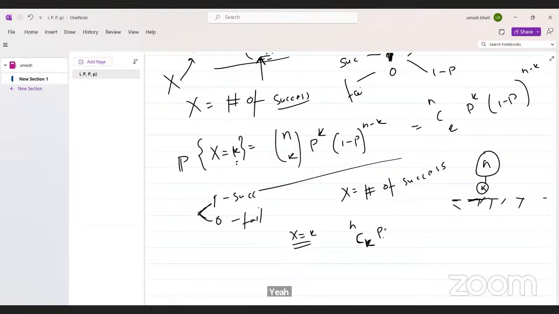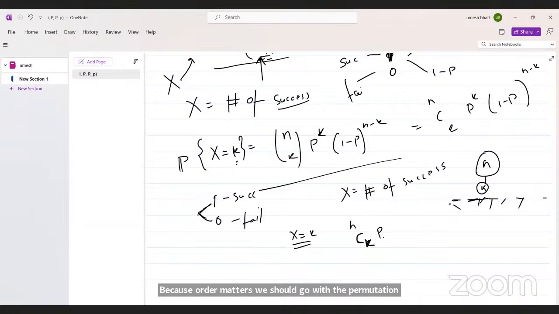So why are we going with a combination? We should go with the permutation, no? When we perform the experiment the first time, then the second time, then the third time, and so on, the order matters. Because order matters, should we go with the permutation or the combination?